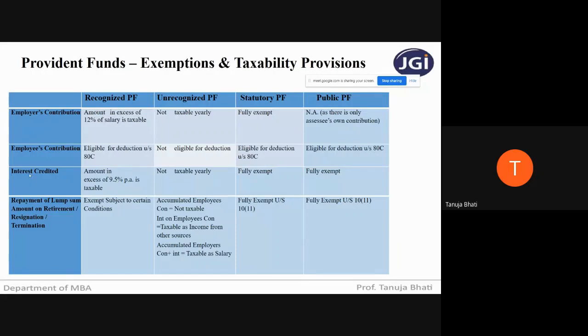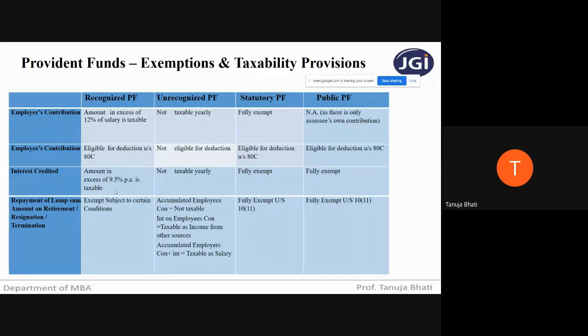Next, whatever interest is being credited in respect of that fund. Obviously if you put an amount in some fund, interest will be accumulating. So if the yearly interest accumulating in recognized provident fund is more than 9.5% per annum, then it is taxable. That means up to 9.5%, the interest is exempt.